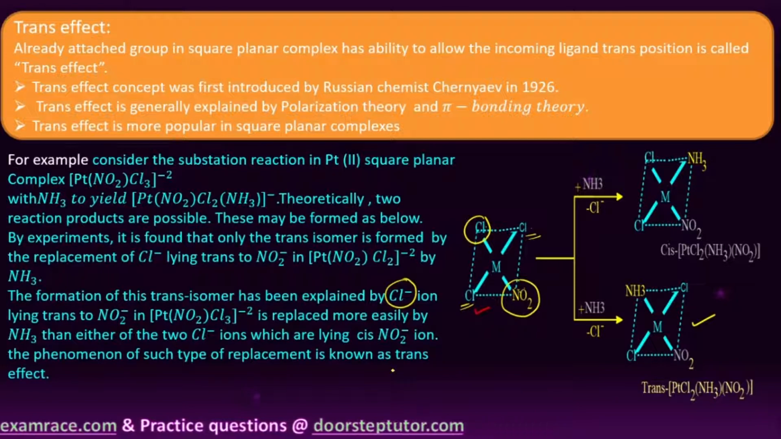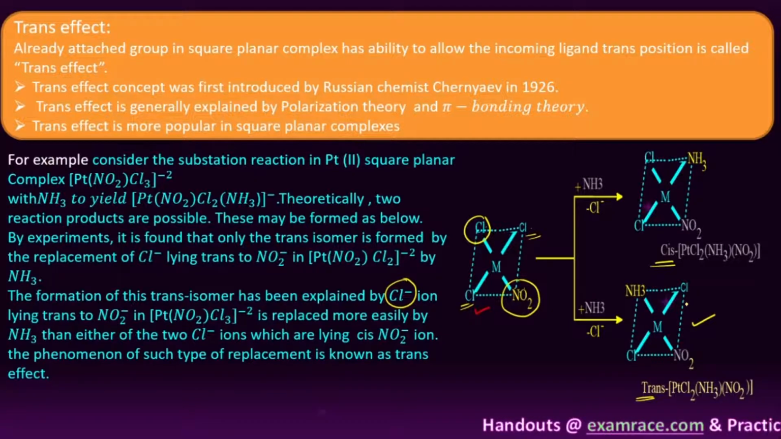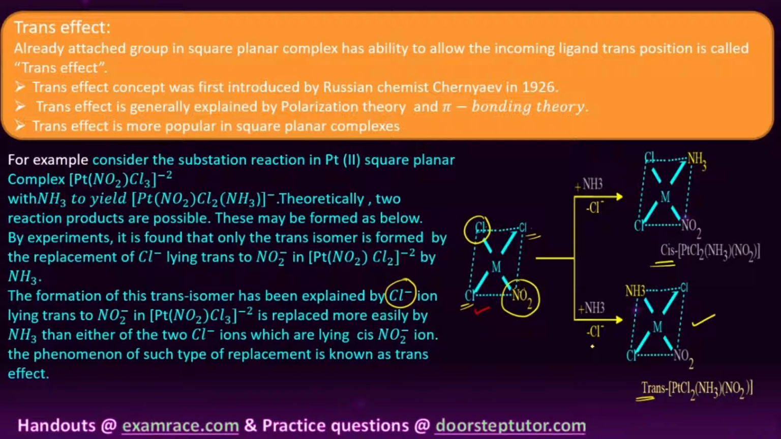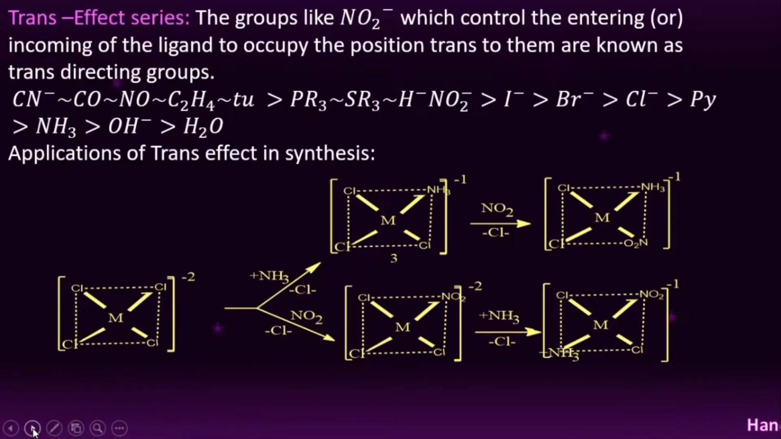Here we can see this is the cis product, the cis complex, which is less favorable, and this is the trans product, which is more favorable compared to the cis. Theoretically two possible products are there, but compared to practical knowledge, only the trans isomer forms more favorably than the cis product. Next, here you can see the trans effect series, which we can call the trans-directing ligands.